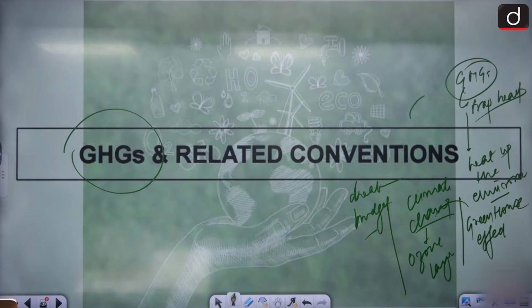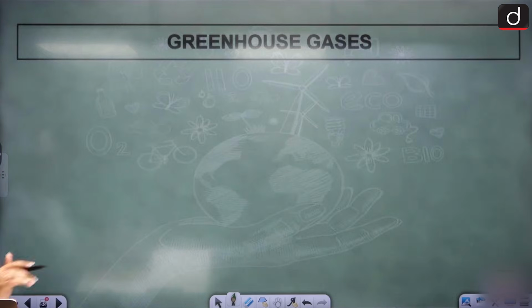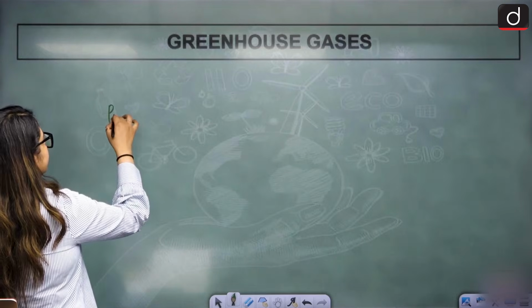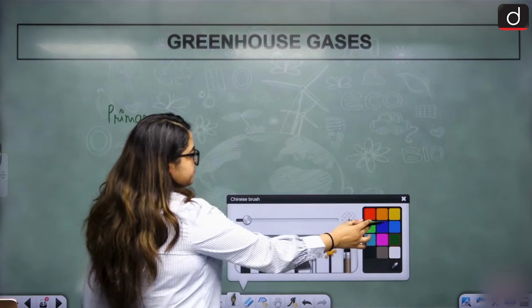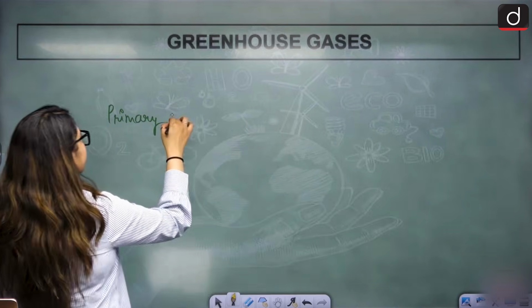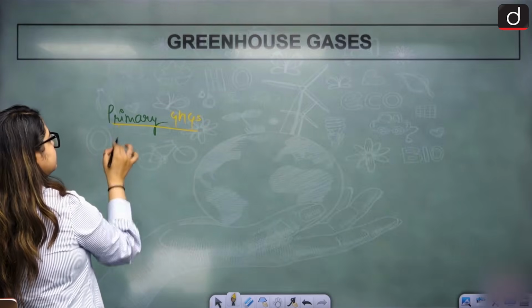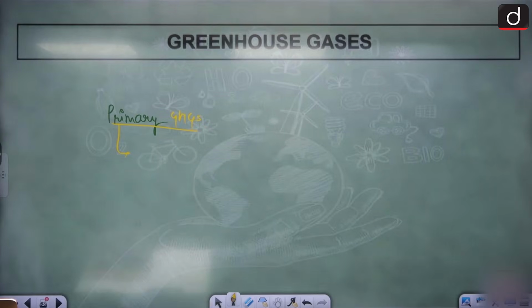Yeah, exactly. So for greenhouse gases, there are primary greenhouse gases, and then there are global warming potential gases also. The first one that we see is the primary greenhouse gases.